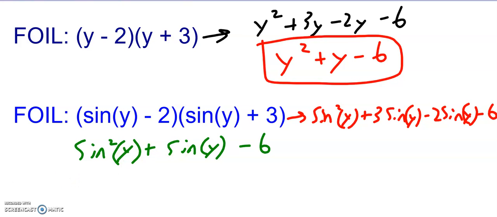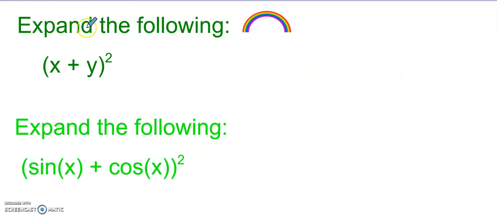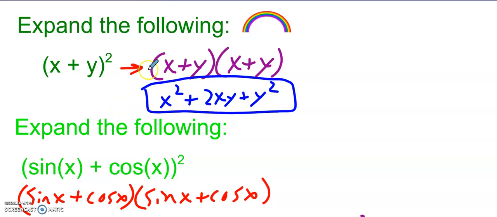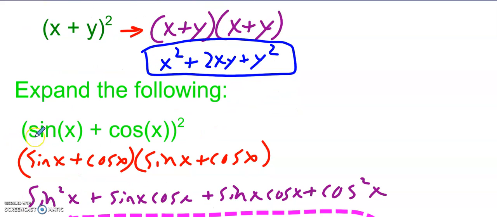All right, let's try another. Here we're going to expand. So you have x plus y squared, and sine of x plus cosine of x, quantity squared. Pause the video, unpause when you're ready to check. All right, so here we know x plus y quantity squared is x plus y times x plus y, so I can distribute again, and I should end up with x squared plus 2xy plus y squared when I simplify.